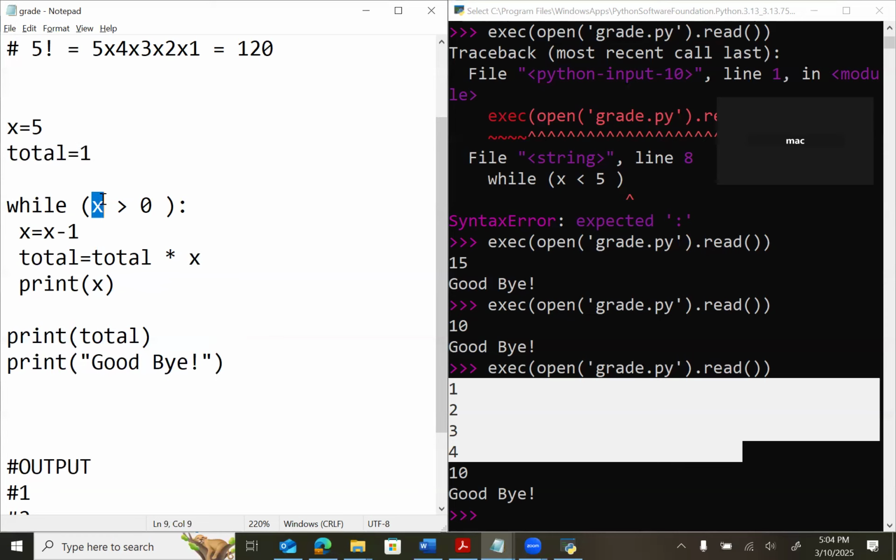Okay, x is 5. 5 is bigger than 0? Yes. Then 5 minus 1 is 4. X is now 4. Total is 1, right? 1 multiplied by 4 is 4. It will be 4 here.